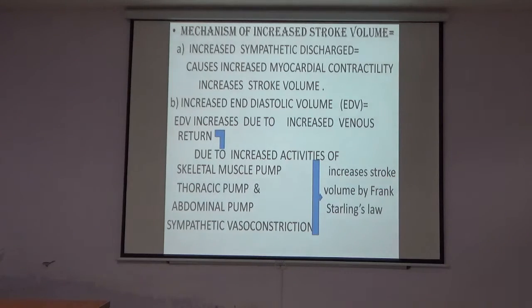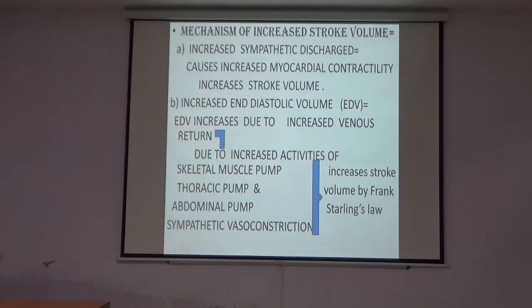That is, it is the return of the blood, which is the venous return, due to the increased activity of the skeletal muscles. How does venous return increase? There are four causes. First is the increase in the activities of the skeletal muscle pump. Second is the thoracic pump. Third is the abdominal pump. And last is the sympathetic vasoconstriction. These four factors increase the venous return to the heart.